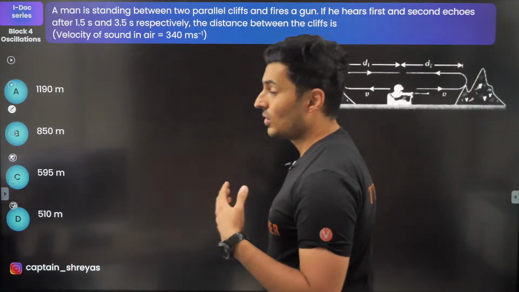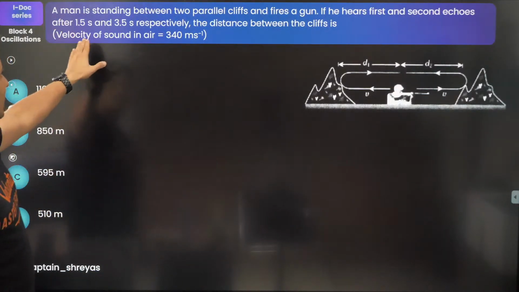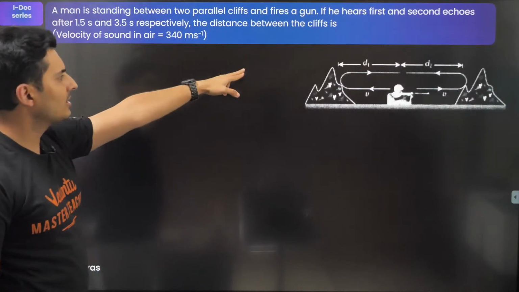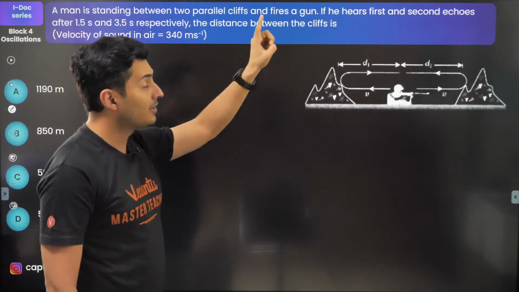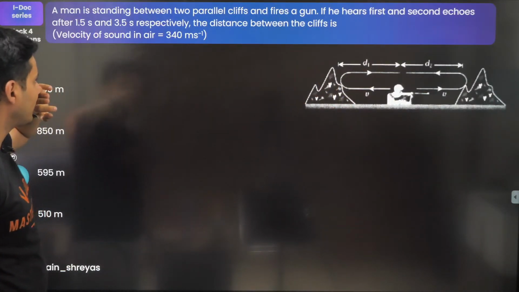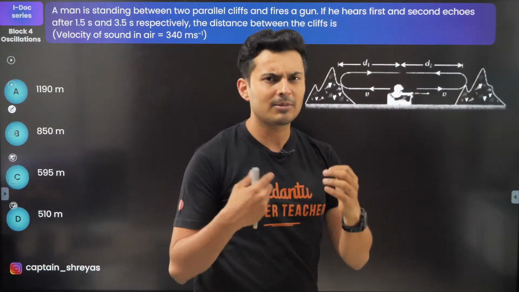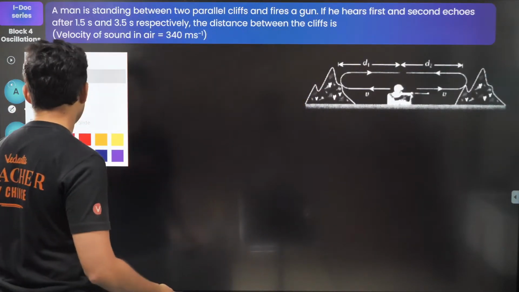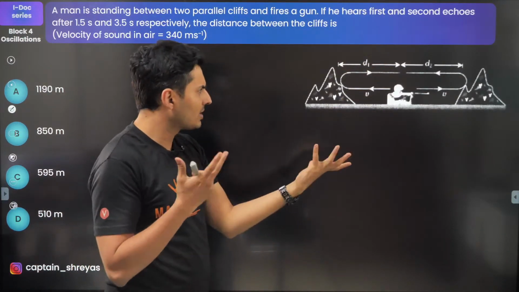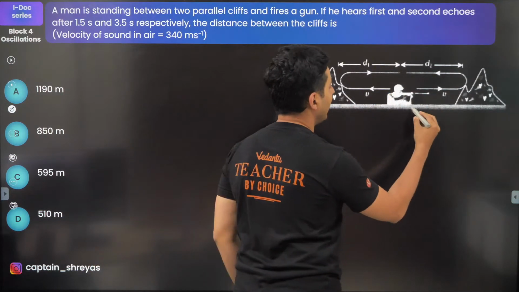Now, this is a question on echo. A lot of times they ask you questions on echo in sound waves. So there is a person standing here and the question says, find the distance between the cliffs if he hears the first and the second echo after 1.5 and 3.5 seconds. Why will he hear echoes after two different times? Because, think about it, if he speaks something, he shoots something, or he does something, he produces a sound, the sound will travel in both the directions.